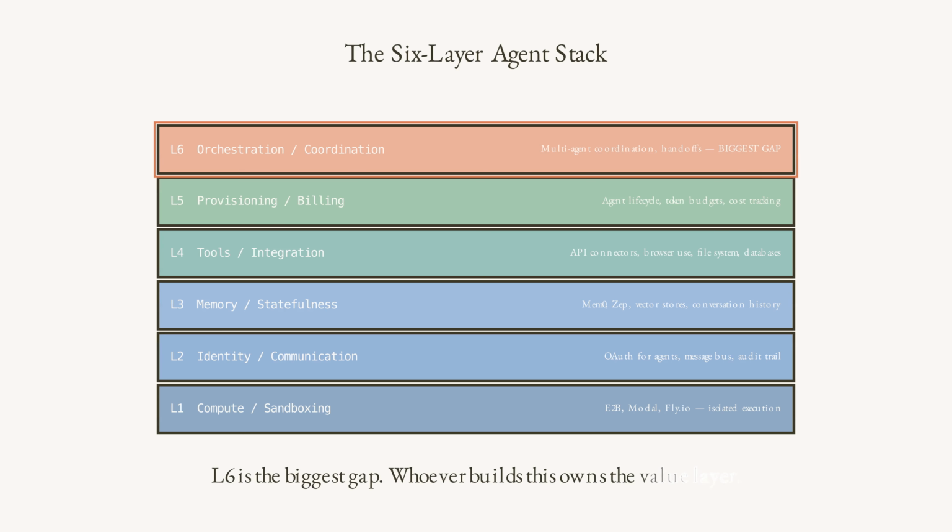Layer 3, memory and statefulness. Agents that forget context on every session are useless for long horizon tasks. Vector stores, conversation history, and structured memory graphs: Mem0, Zep, and custom solutions.